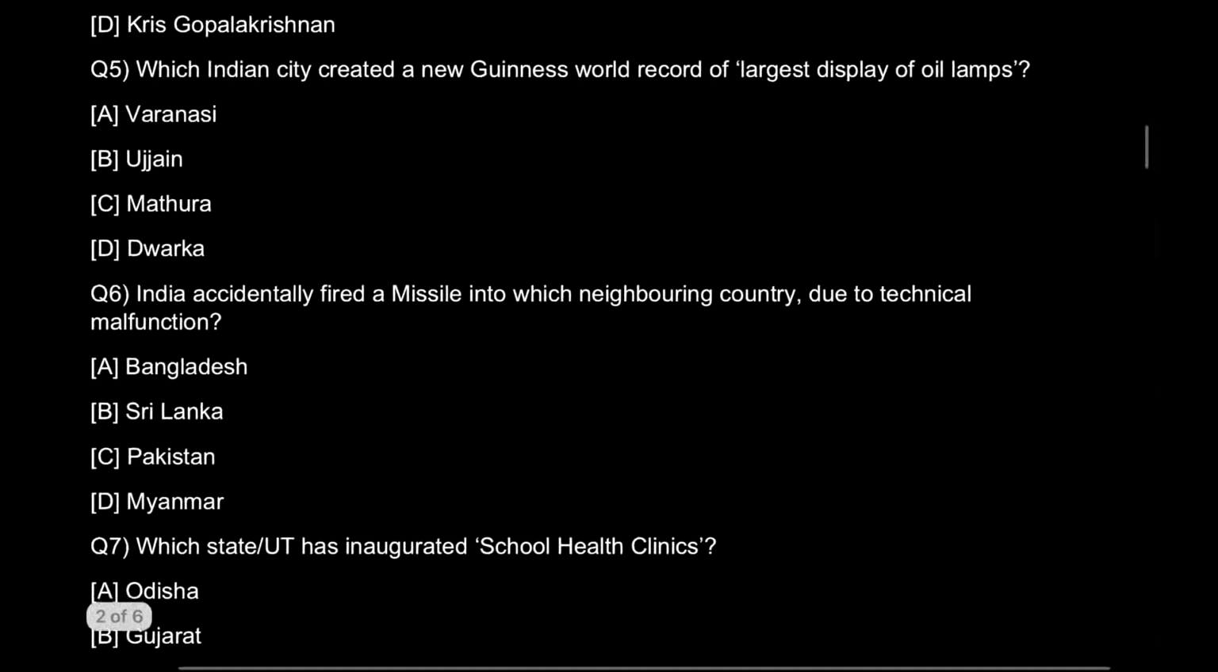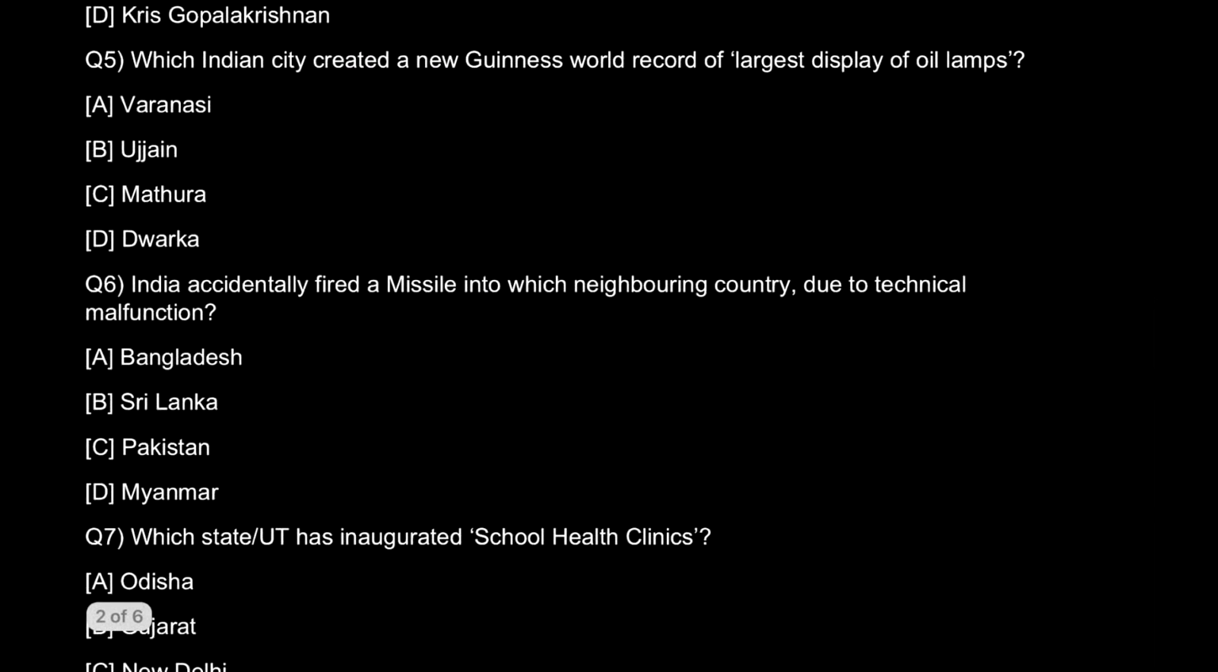Now the question number five here talks about which Indian city created a new Guinness World Record of largest display of oil lamps. मोदी जी है तो आप गेस तो कर ही सकते हो कि आंसर क्या होगा. The answer here is not Varanasi, not Dwarka, not Mathura. Well, मैं काफी फिल्मी हो गई to tell the answer, which is Ujjain. The city of Ujjain in Madhya Pradesh, also known as the land of Mahakal, has created a new Guinness World Record of the largest display of oil lamps.